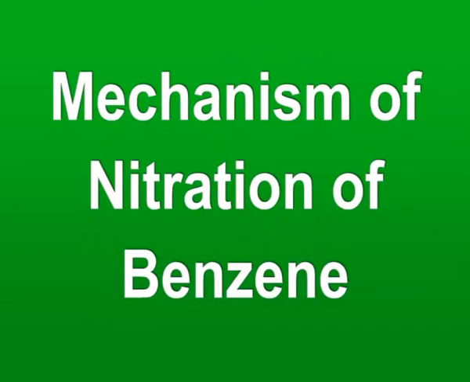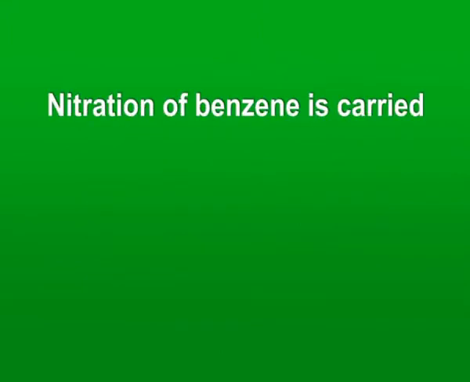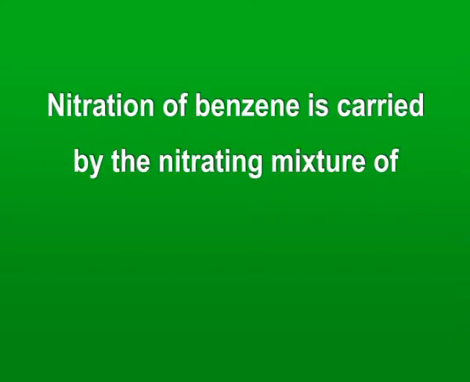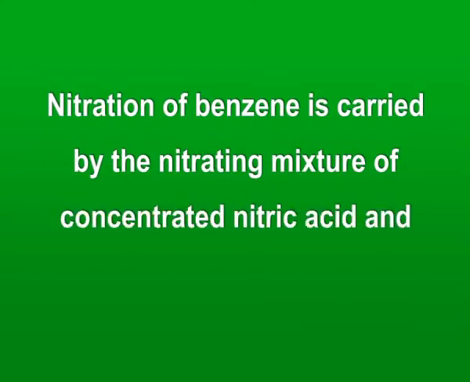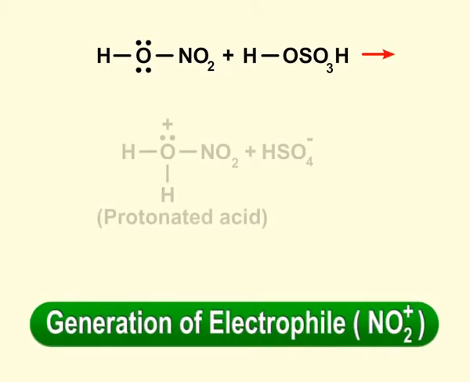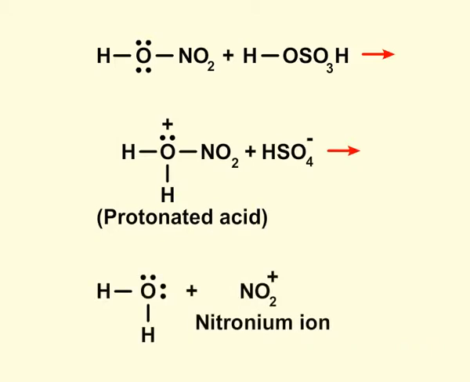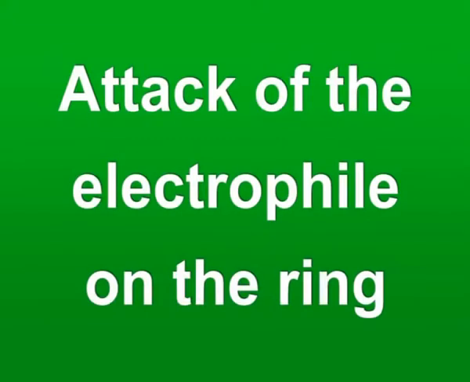Let us now learn about the mechanism of nitration of benzene. Nitration of benzene is carried out by the nitrating mixture of concentrated nitric acid and sulfuric acid. Let us have a look at the different steps involved in the reaction. Step 1 is generation of nitronium ion as an electrophile. We will now discuss step 2, which is attack of the electrophile on the ring.